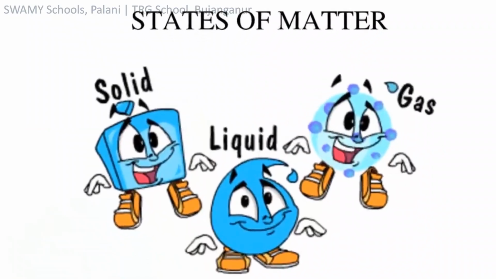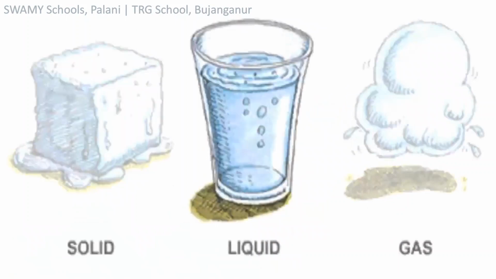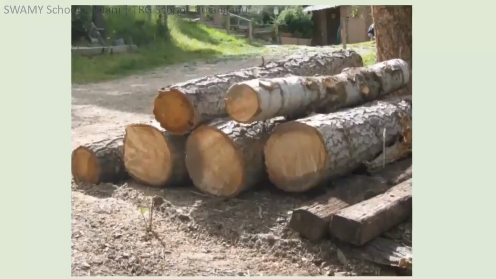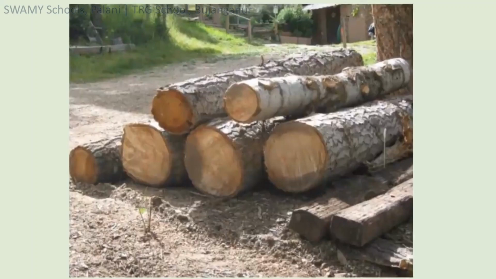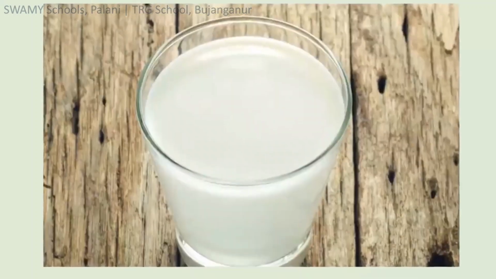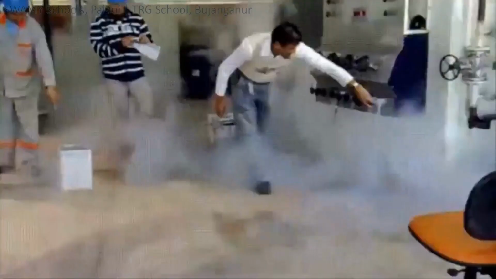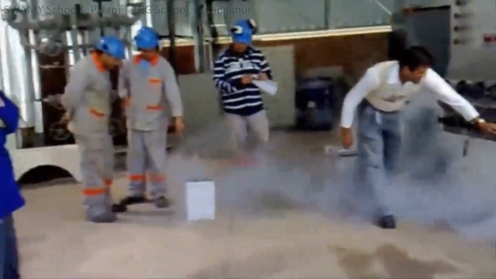We see the matter in 3 states, such as solids, liquids and gases. Example for a solid is wood. Example for a liquid is milk. Example for a gas is oxygen.